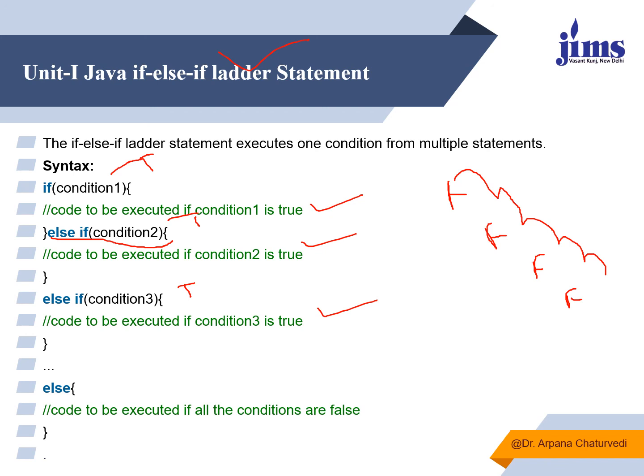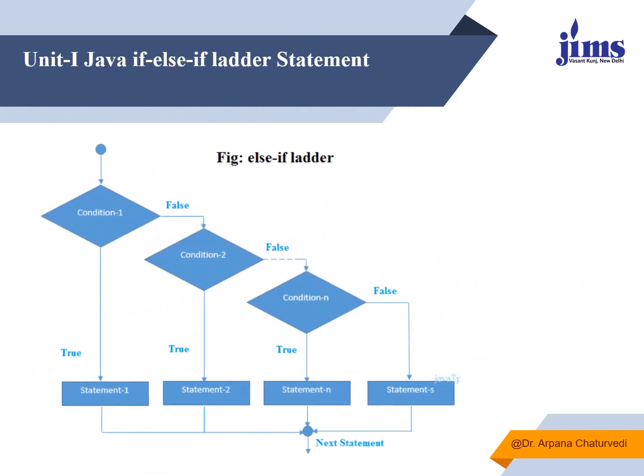So this is another example. This is the fourth type of conditional statement. As here we are falling down to keep checking other conditions, this is said to be a ladder if. This is a flowchart. If any of the conditions is true, it comes out and executes the statement, and so on.